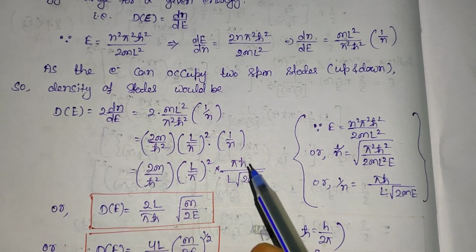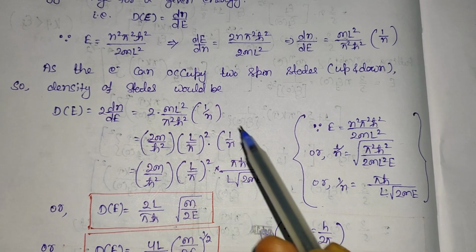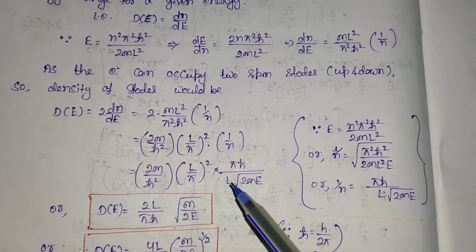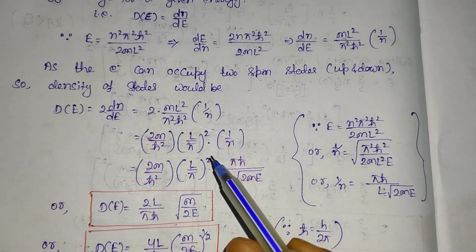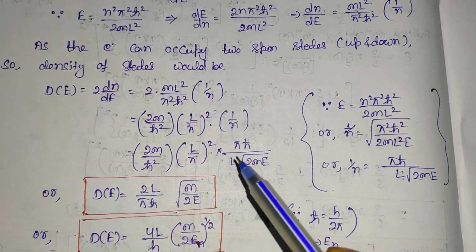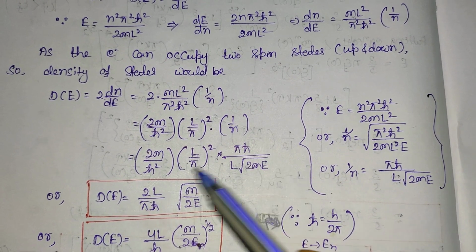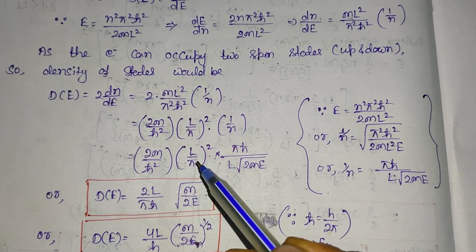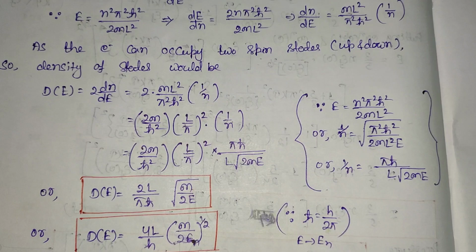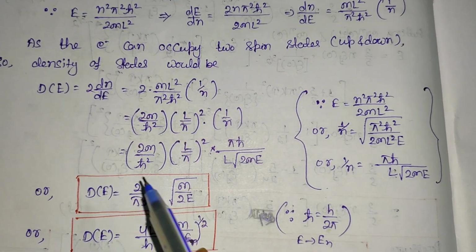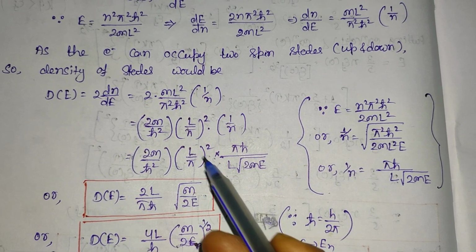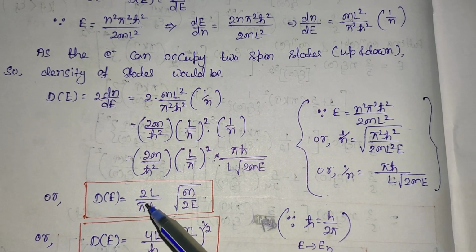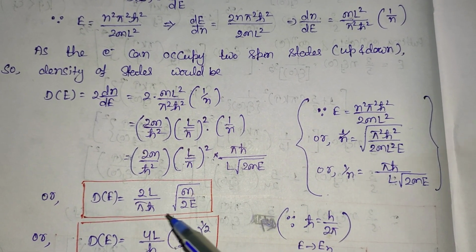Now if I substitute the value of 1 by n here, πħ divided by L into the root of 2mE, then this L with this L² will get cancelled, and this ħ with one ħ and π with one π will get cancelled. So the remaining term will be the D of V, that is the density of state, equal to 2 into 1 L, the remaining L, divided by 1 π and 1 ħ.